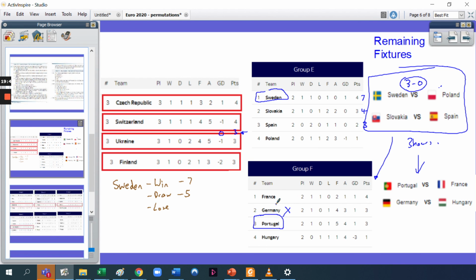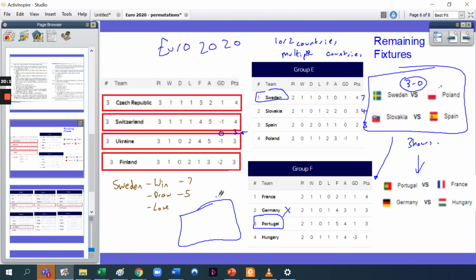And if you're really interested as well, another thing which is really special about Euro 2020 this year, or 2021, is that normally the Euro Championships are always held in one or two countries. This year they decided to hold them in multiple countries, which means that when teams are playing their games, some teams, for example, I think it's Switzerland, have to travel from, imagine this is our map of Europe, from here back to there, and they've had to do a lot more travelling than some of the other teams in the groups.